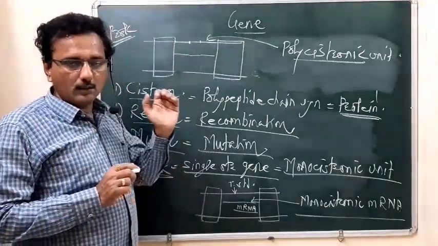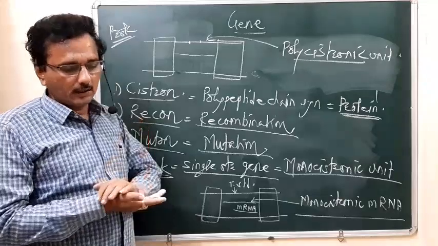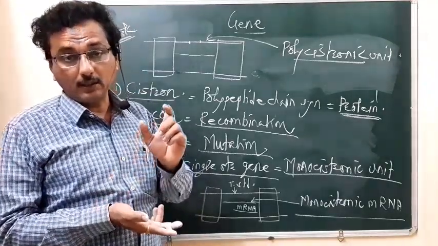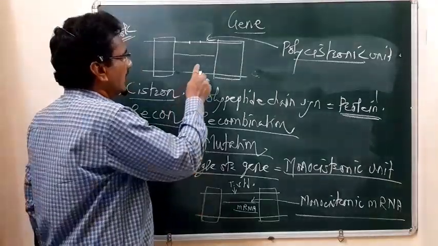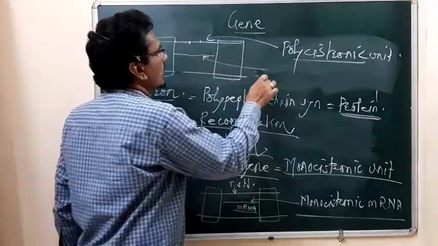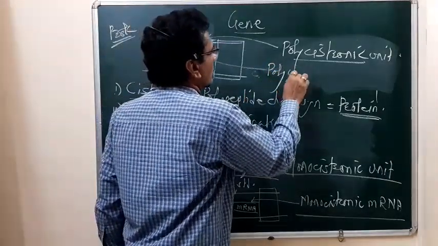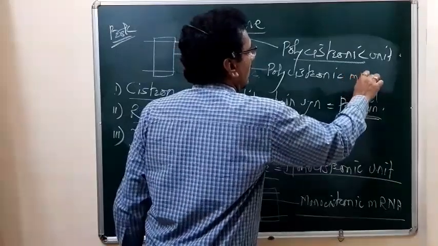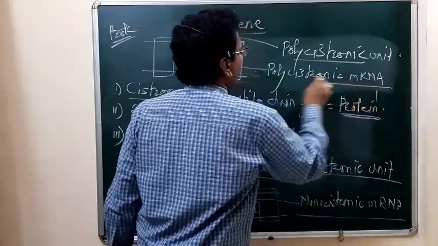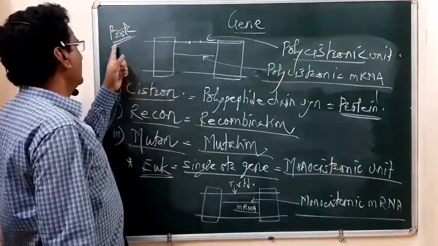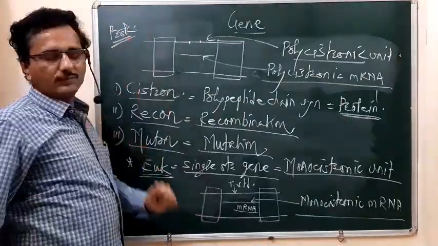They have more than one structural gene, and they produce polycistronic mRNA, which is seen in the prokaryote.